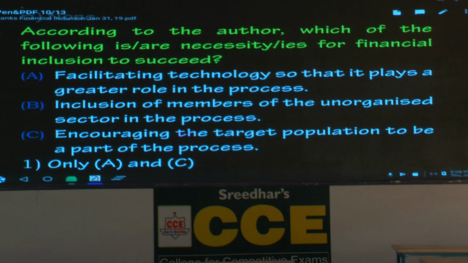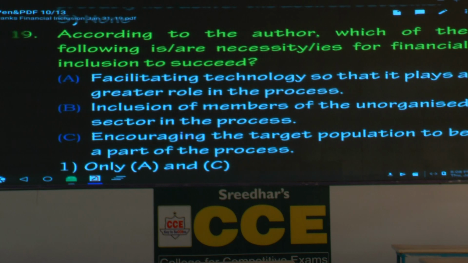Third option? No key. You don't have the key with you. That's good in a way. No, I mean it. Once you have the key, you get tempted to see the key. If you don't have the key, you will work on the question. You may spend more time, but in the long run, eventually, that is good. Without the key, it is good. Now, shall I move on to the next question?